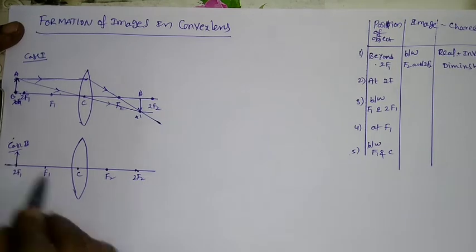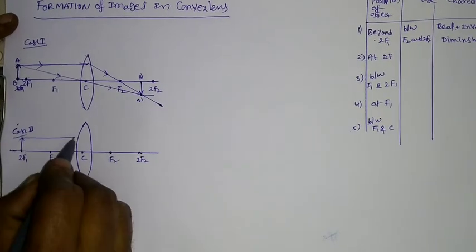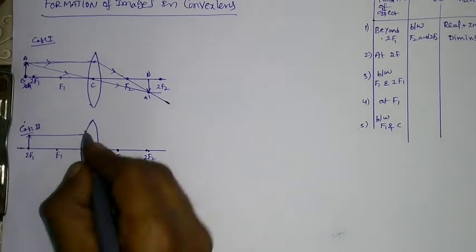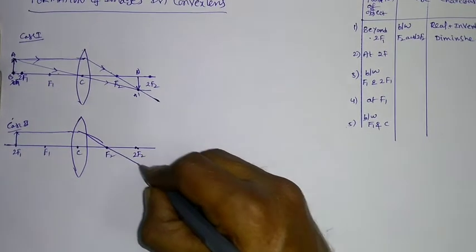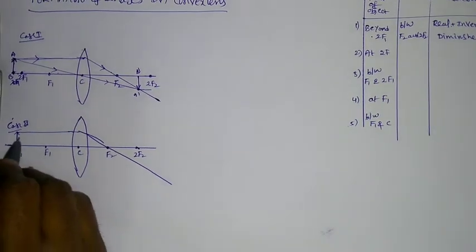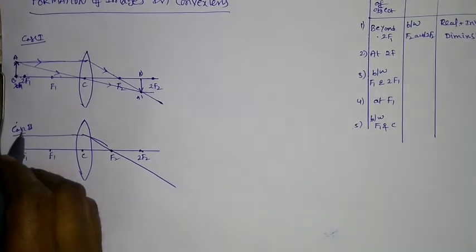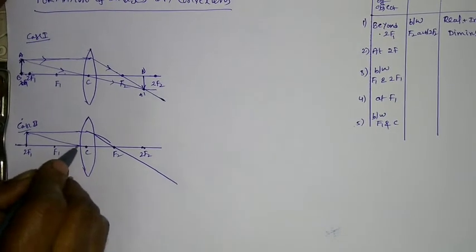One ray which is parallel to the principal axis, which is passing through the focus point. Yes, focus point. Okay, like this. Another ray which is passing through the center of curvature of the lens, like this.